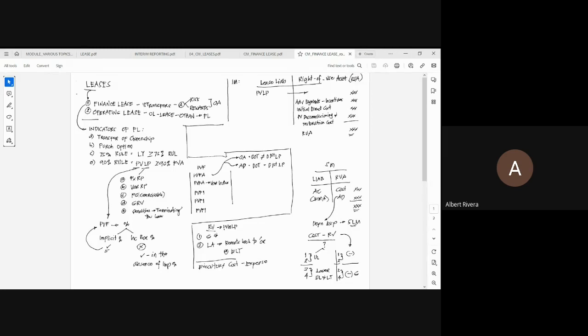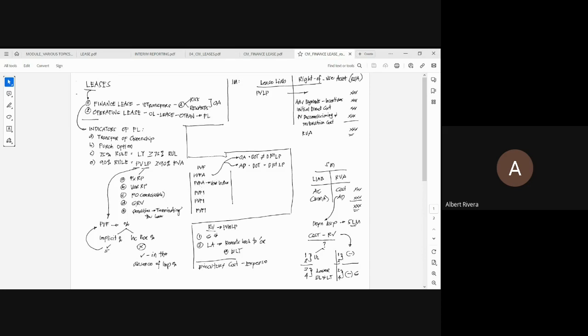Then we have the purchase option. A purchase option is an option that can be exercised at the end of the lease term. So we are talking about a single specific date, and that is at the end of the lease term. So it is a one-time payment, one-time basis. Therefore, we will use the present value factor of 1.